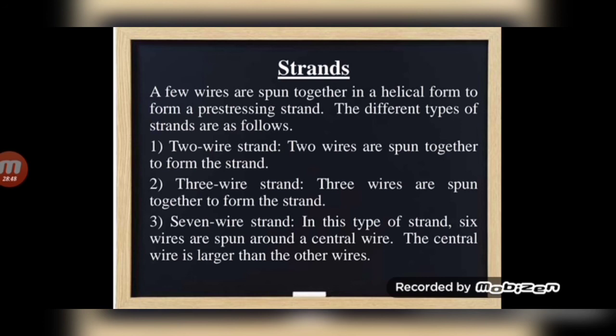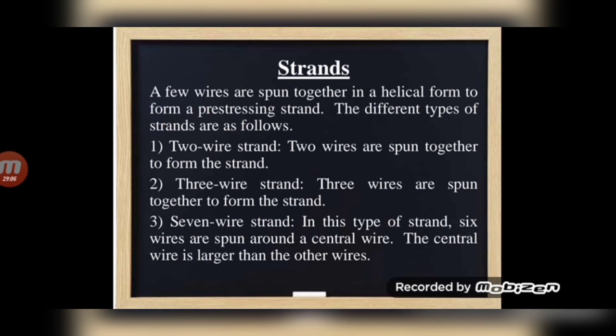So 2 wire strand means 2 wires are spun together to form a strand. 3 wire strand means 3 wires are spun together to form a strand. 7 wire strand means in this type of strand the 6 wires are spun around the central wire. The central wire is larger than the other wires. You can imagine, or I will show later.